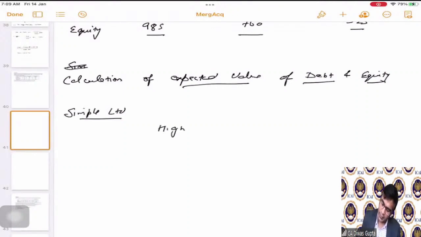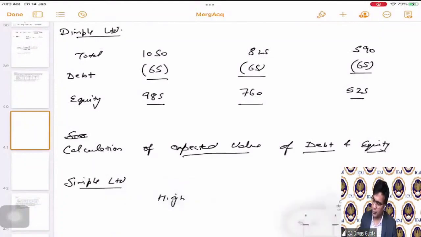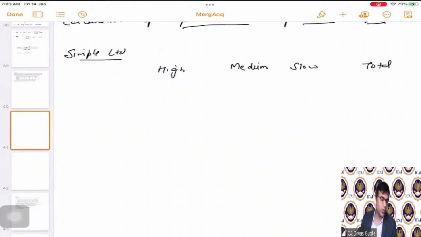high, medium, and slow. And last, we should have the total also, because we are going to do the total as well.